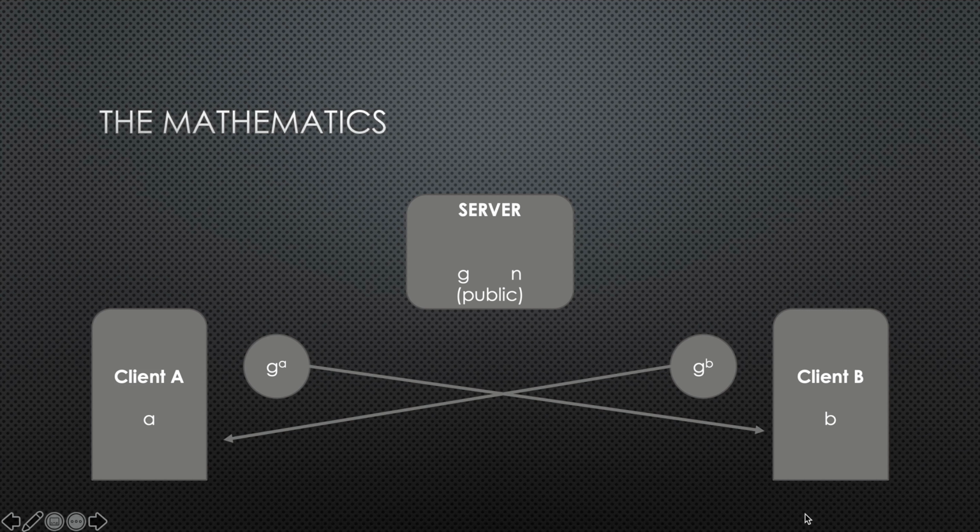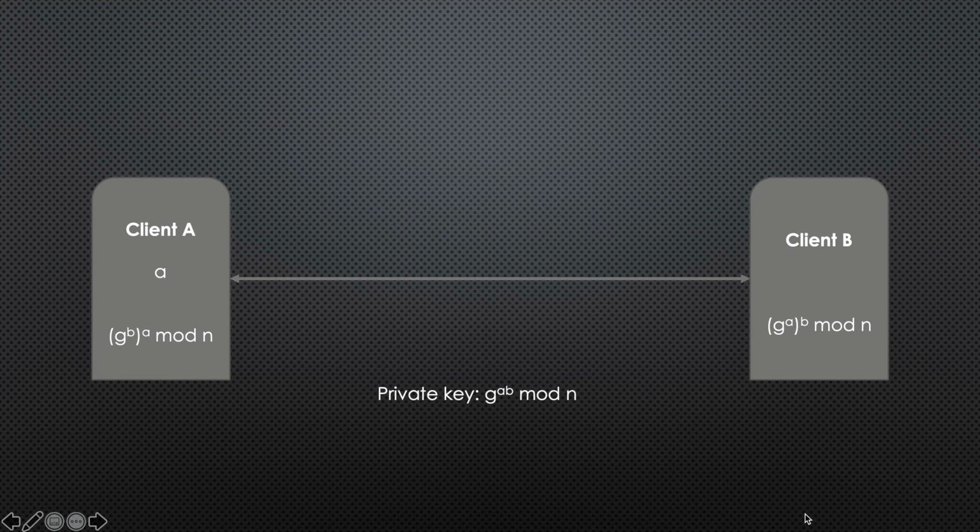So this number, we don't mind if it's exposed because G is obviously public already, but there's no way to find out A from this G to the power A, or find out B from G to the power B. That's almost impossible. So this number is shared over the internet. Now once it's shared, the next calculation is performed.